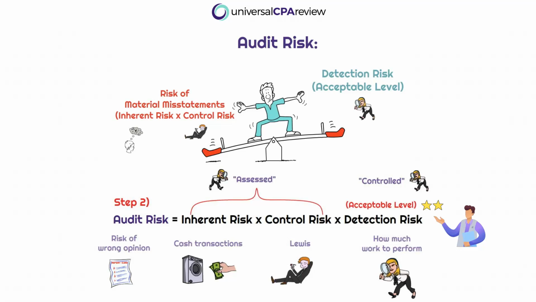So without the words acceptable level, you might take a look at this and think, wait a minute, inherent risk and control risk is high. Why the inverse relationship? Why would detection risk be low? But if we insert the words acceptable level, all of a sudden this is going to make sense. I don't care if you're at the Prometric Center and the first thing you do when you get there is write out this formula and write out the words acceptable level in front of detection risk.